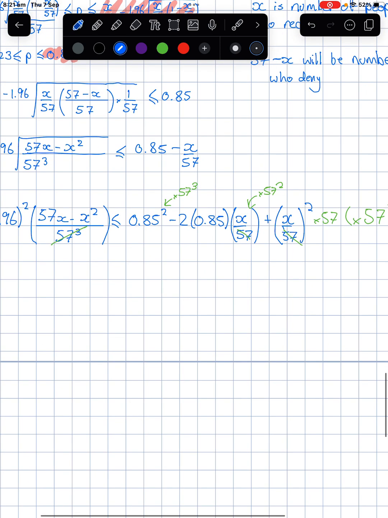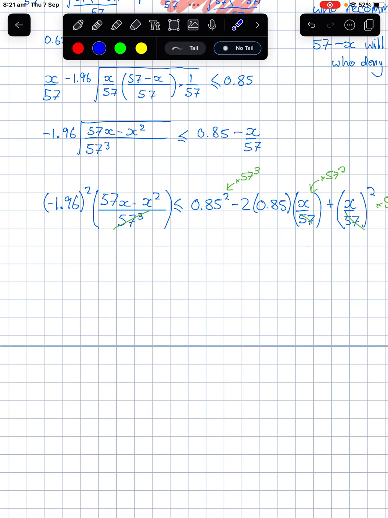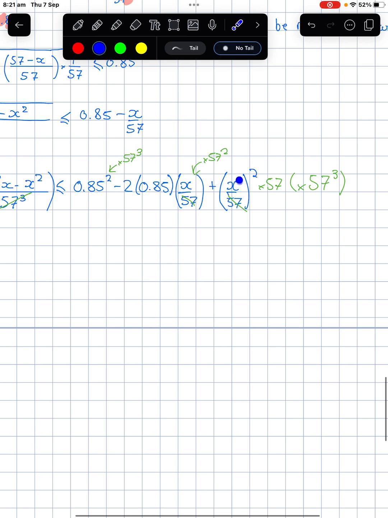So my next line here, I'm going to move that to the left, so that's got a positive sign. So it's going to be negative 57 x squared, which is this value here. That bracket, I better delete that because that'll be a little bit confusing.